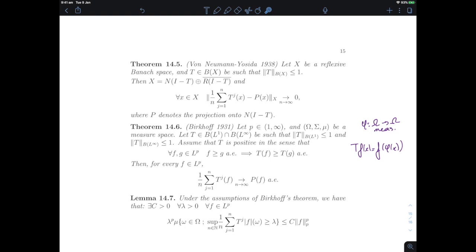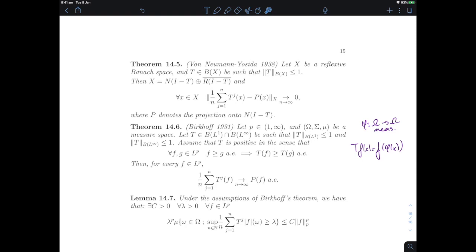So we will prove this theorem. We won't give the original proof, we will give a proof where we derive it from our mean ergodic theorems, from our theorems in norms due to von Neumann and Yosida. And the key thing we need in order to prove that theorem is the next lemma, and there's a very general principle behind that lemma that comes from harmonic analysis, so ergodic theory.